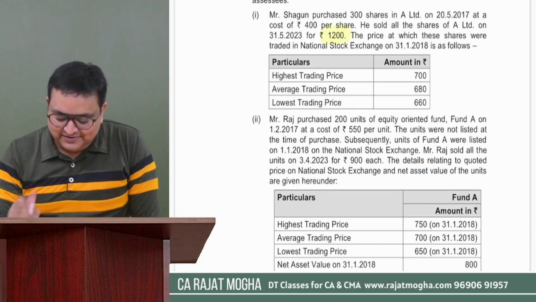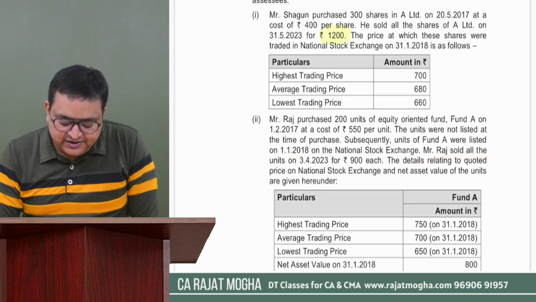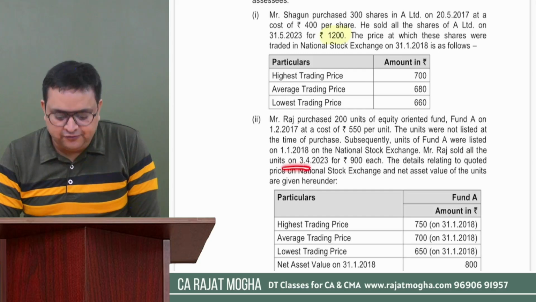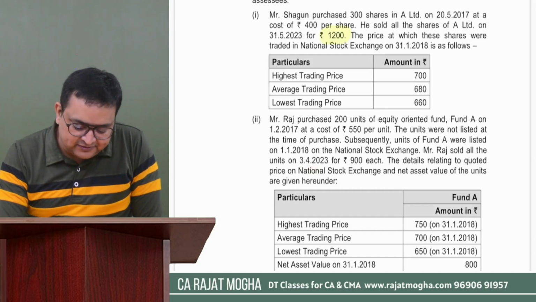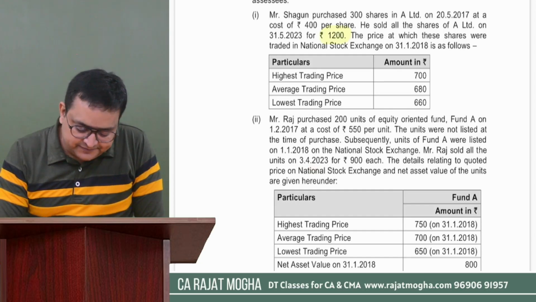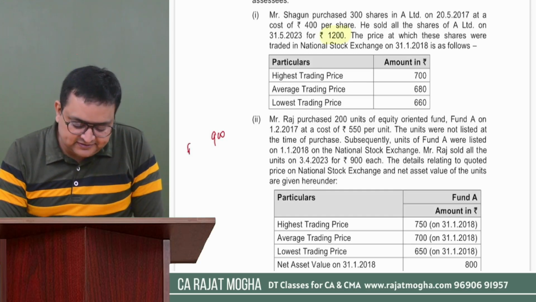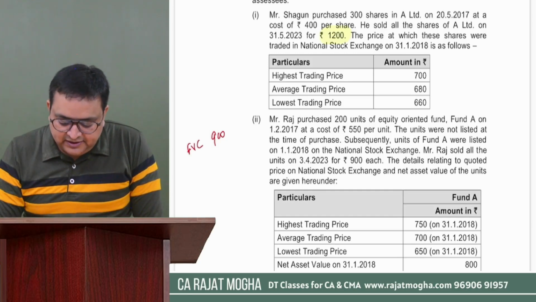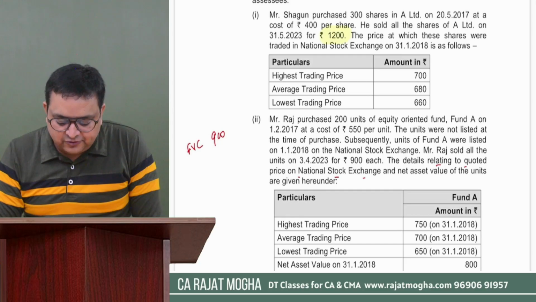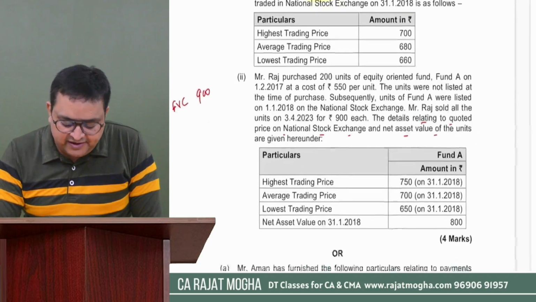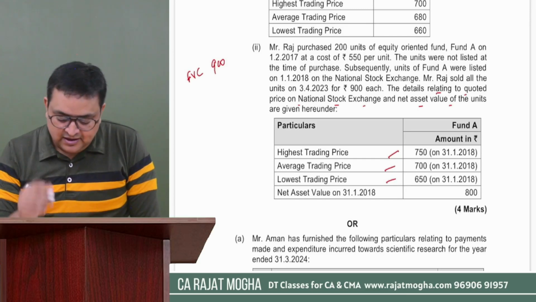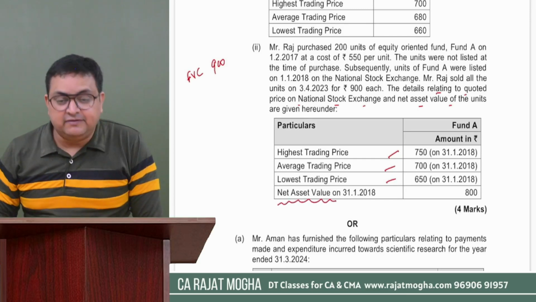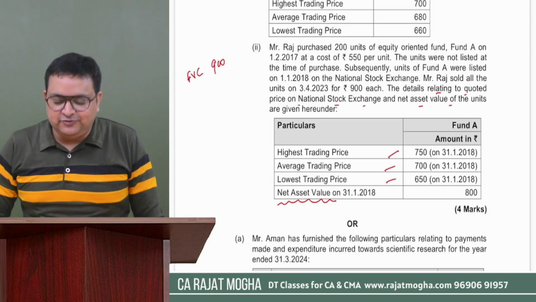I'll tell you what it is. Mr. Raj sold all the units on 3rd of April 23, that is during our previous year. He has sold for 900 rupees. So 900 rupees is the selling price. It's the full value of consideration. The details relating to quoted price on National Stock Exchange and net asset value of the units are given here under: highest price, average price, lowest price. You know that you have to take the highest price, but the net asset value is also given. Why have they given the net asset value of this unit?